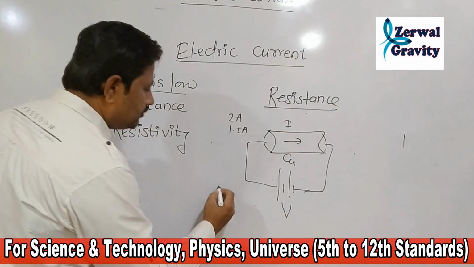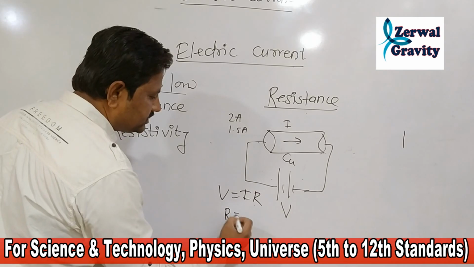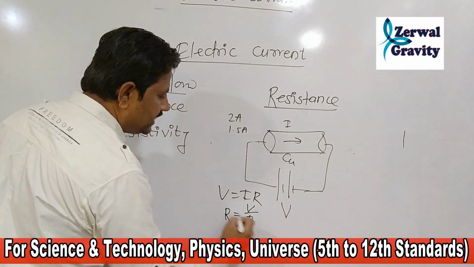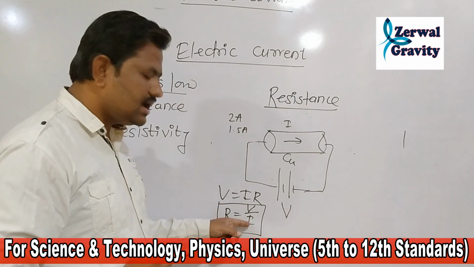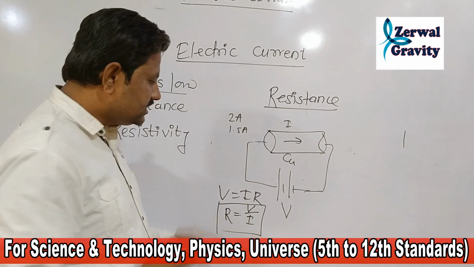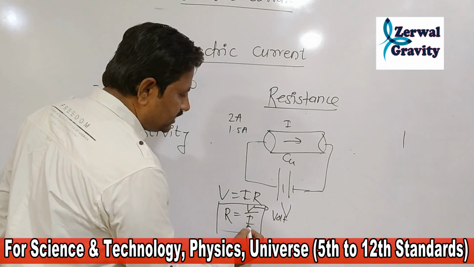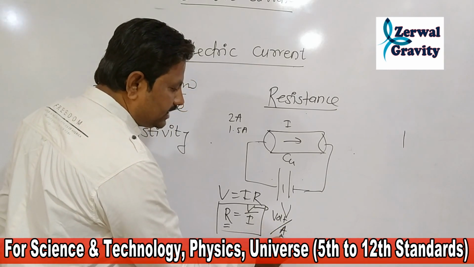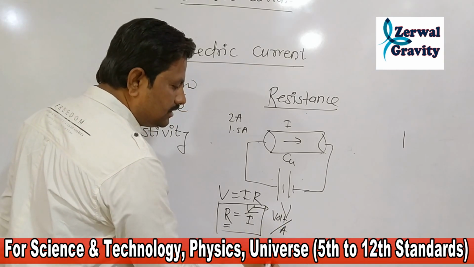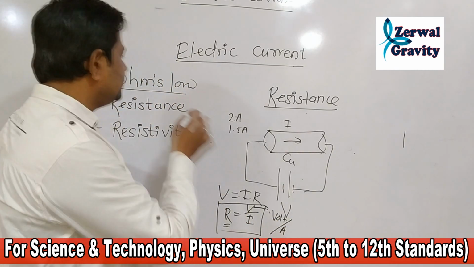According to Ohm's law, V is equal to IR. So we can get the formula for resistance: R is equal to V upon I. This is the formula for resistance. Here V means voltage, which is measured in volt, and the current is measured in ampere. So the unit for resistance is volt per ampere.